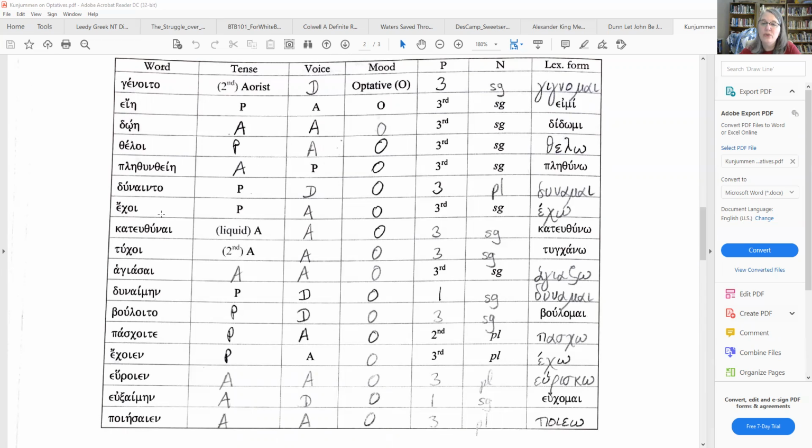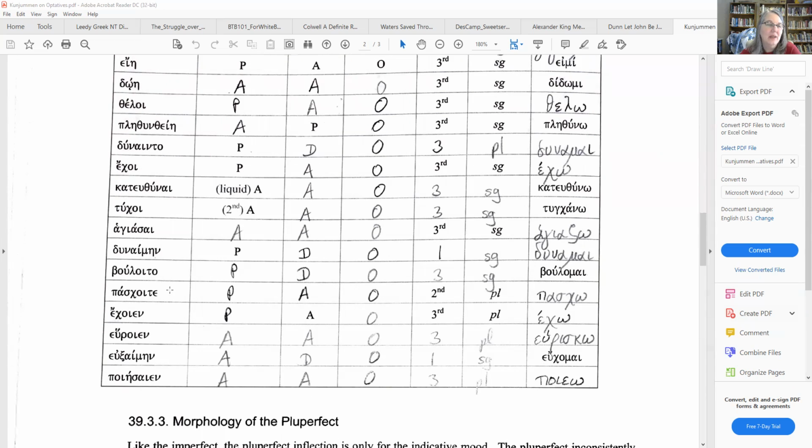We have kateuthunai, which is from kateuthuno. Now the nai, you might get confused with the infinitive, so watch out for that. Tuchoi, again, context will tell you which it is. Tuchoi from tunchano. Hagiasai from hagiazo. Dunaimēn from dunamai. Bouloito from boulomai. Paschoite from pascho. And again, some of these familiar verbs, it's going to be obvious because of this diphthong.